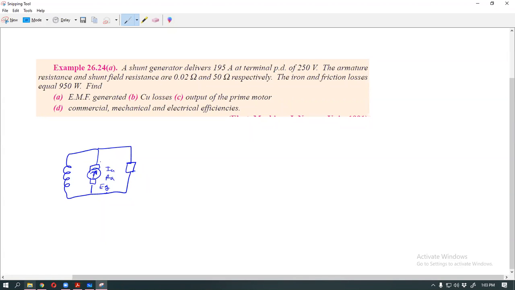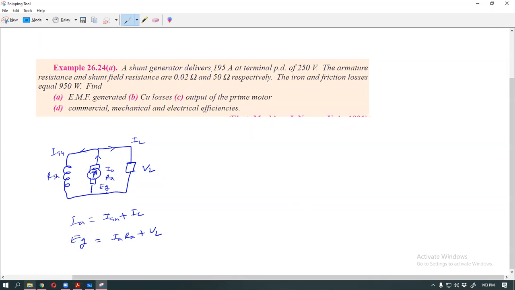This is IL, VL, and I shunt, R shunt, and VL. So IA is equal to I shunt plus IL, and EG is equal to IA RA plus VL. Good. Now our next question.